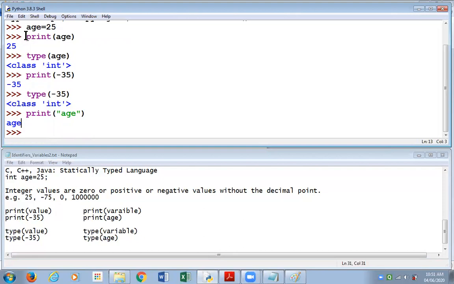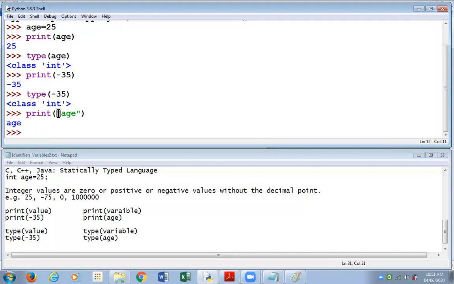Please compare the print example over here, print age, and the example of print that I'm giving over here, with age in double quotes. Try to understand the difference. Try to remember this. This age word which I've written is simply a word. It is simply text. It is put in double quotes, so the print function prints it as it is on the next line, the name age.